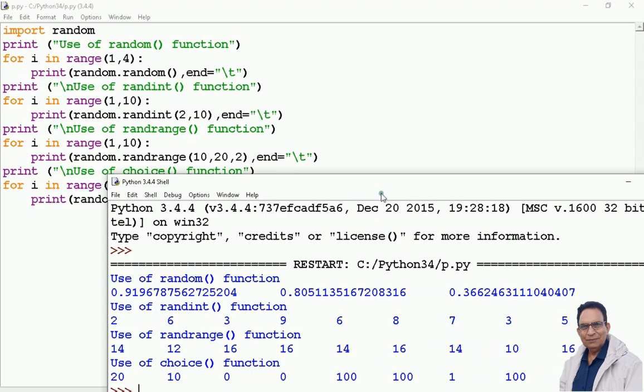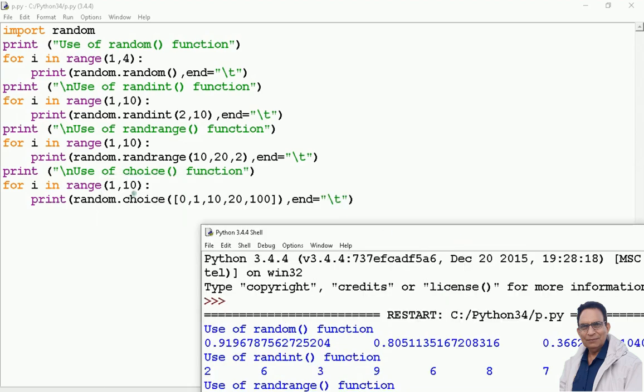Finally, see here, I am using a choice function. The choice function gives one value out of many values here. But you see here I am using square parentheses, meaning values separated by commas enclosed within square parentheses. Square parentheses generate a list.